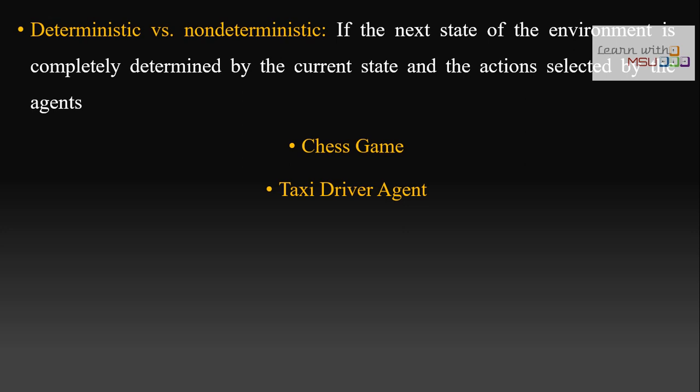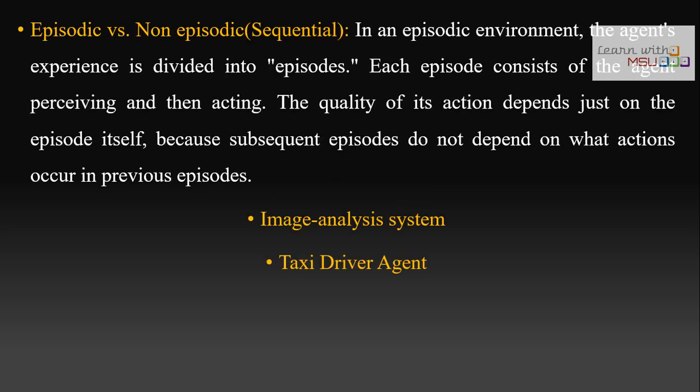Actually we are not doing anything with respect to the actions we are performing or not. Automatically the weather is changing. That is what we are calling a non-deterministic environment. Another best example is also the taxi driver agent. Even if we are not performing any action, with respect to other actions also, the environment will keep on changing. That is what we are calling a deterministic or non-deterministic environment. Non-deterministic environment is otherwise called a stochastic environment.